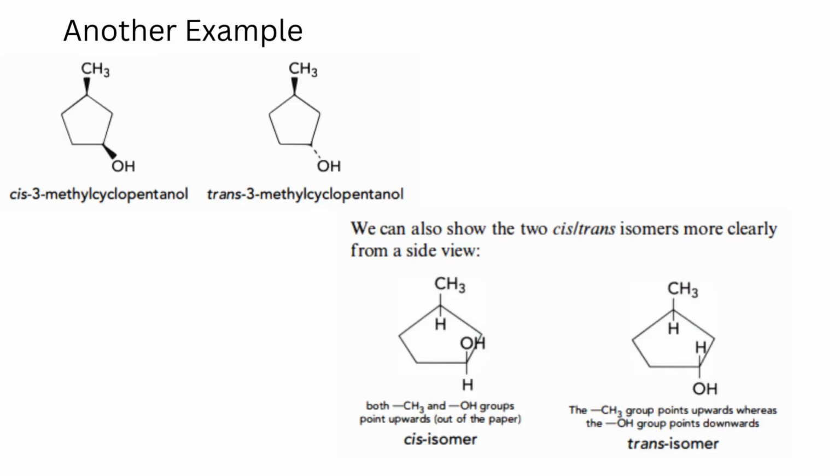Another example, cis-3-methyl-cyclopentanol and trans-3-methyl-cyclopentanol. We can also show the two cis-trans isomers more clearly from a side view. The first one, both CH3 and OH groups point upwards out of the paper. The second one, CH3 group points upwards, whereas the OH group points downwards, trans isomer.